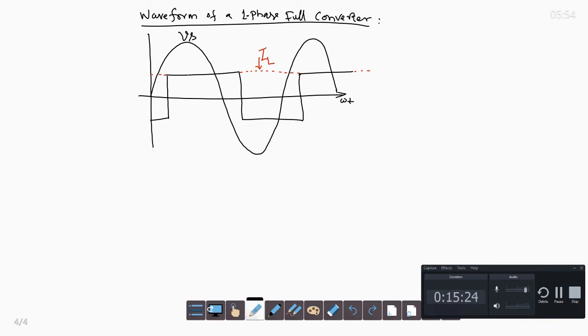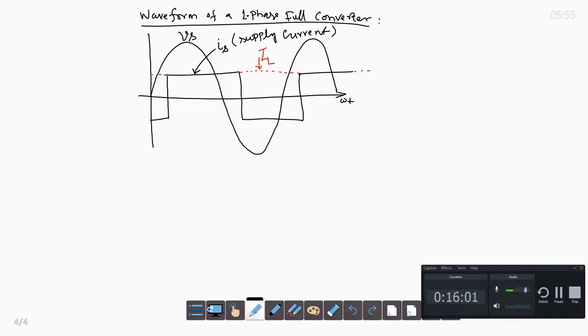Now when thyristors T1, T2 conduct, the supply current is plus IL. When 3 and 4 conduct, the negative group pair conducts, and the source current is minus IL. So the load current is this, and the supply source current is a square wave.